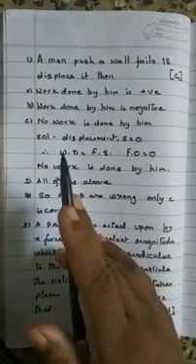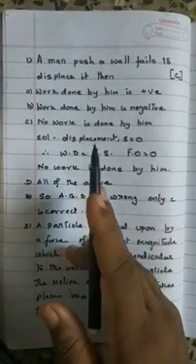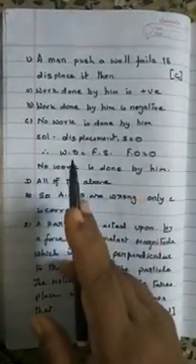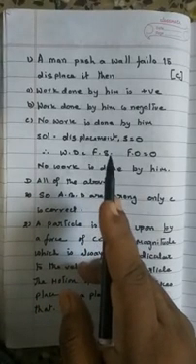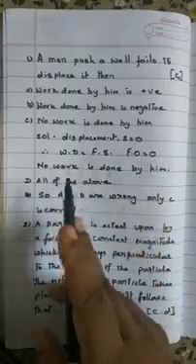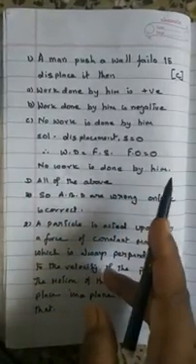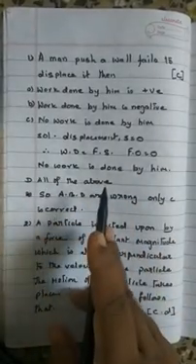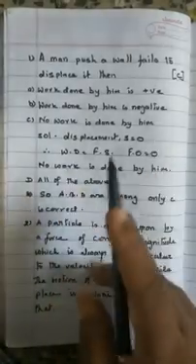This is correct because displacement is 0. Work done is equal to force into displacement. When displacement is 0, force into 0 becomes 0. So, no work is done by him, and all of the above is completely wrong. So, the answer is C.